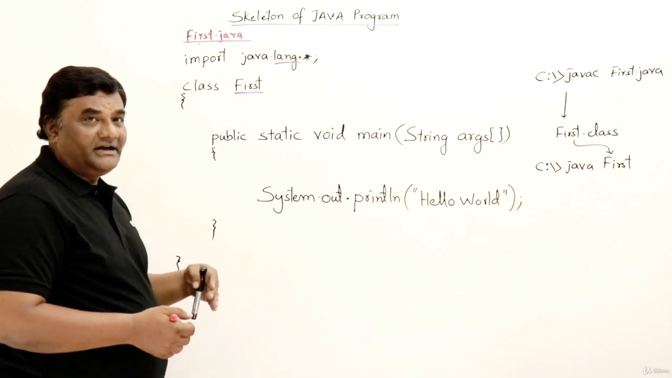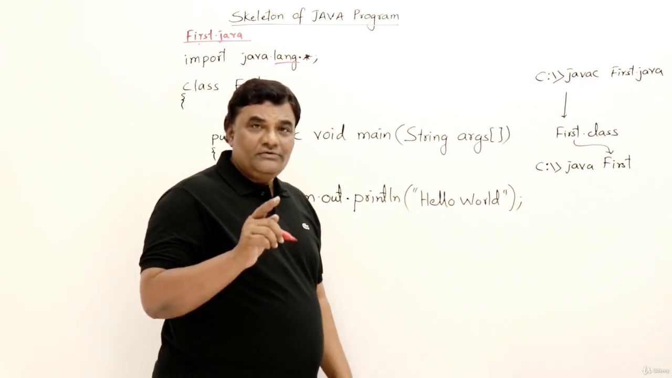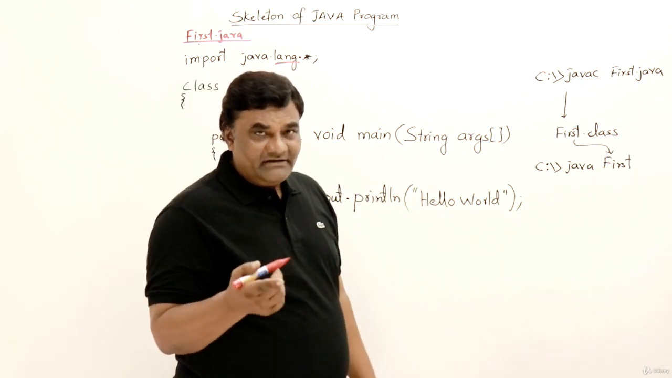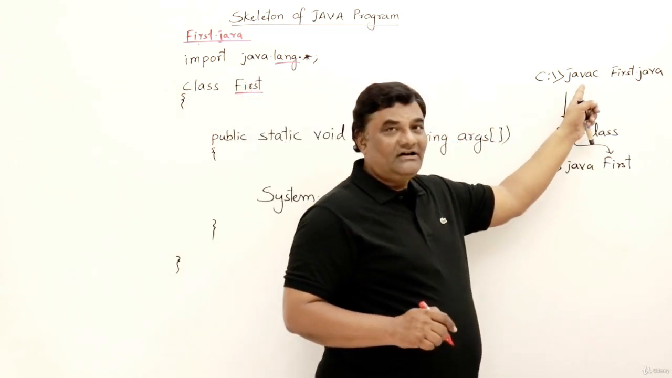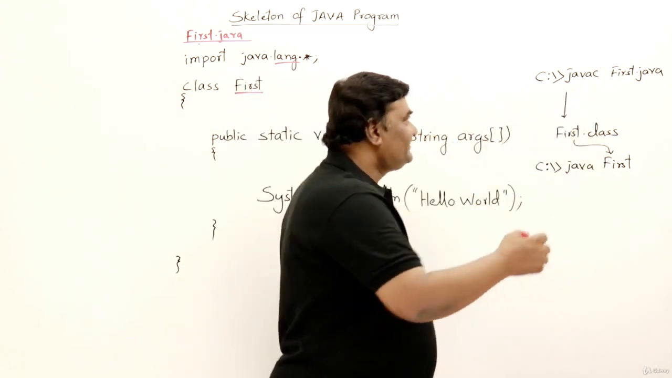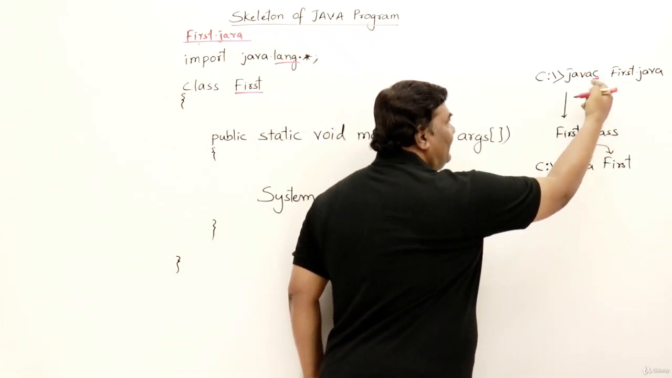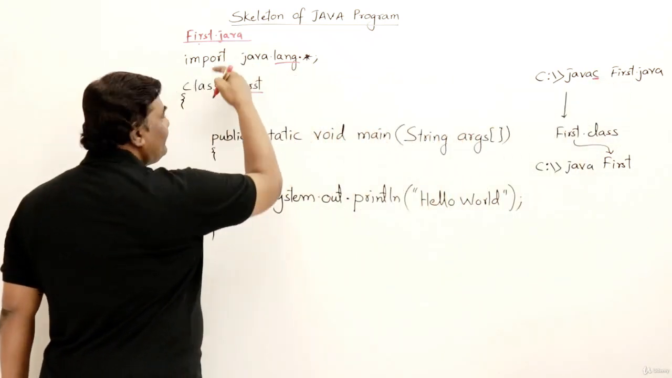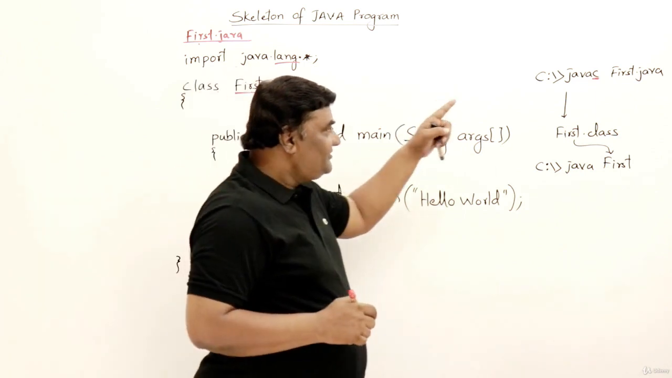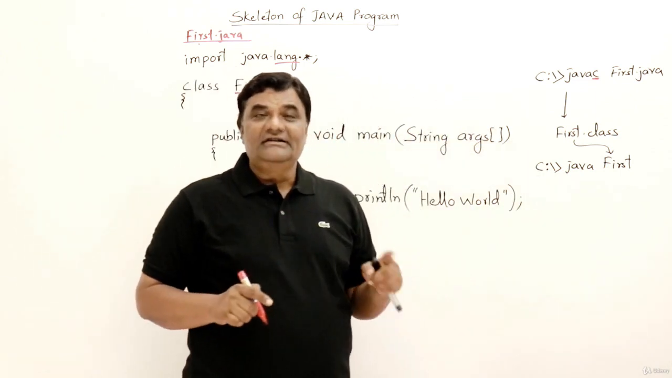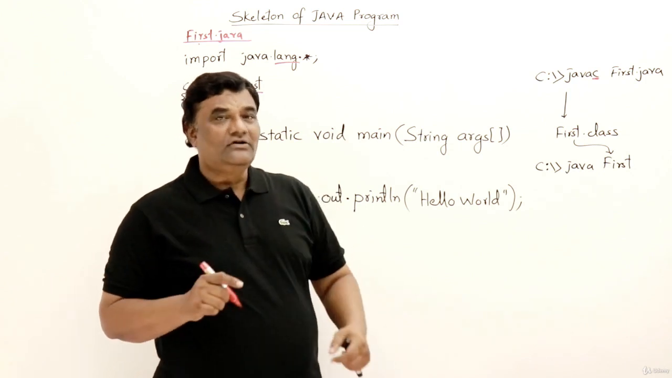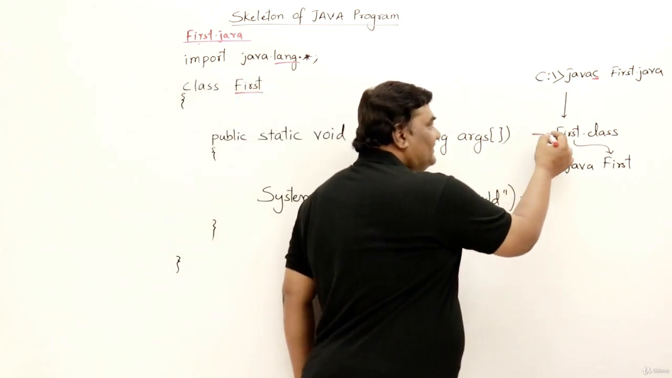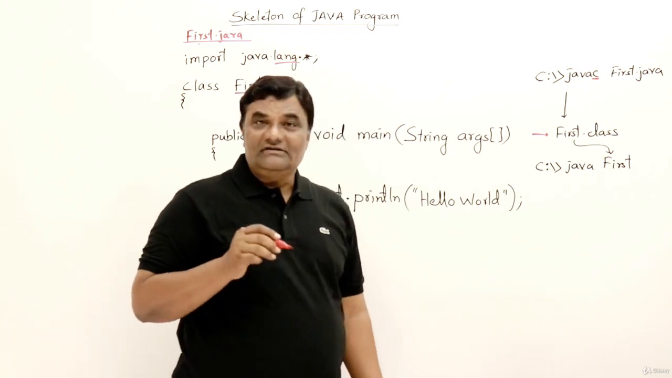Now, how to compile and run? If you are doing it from the command prompt, that is one method for compiling and running the program. From the command prompt, you have to call the Java compiler. javac means Java compiler, and you give the file name. The compiler will check the program. If it is error free, then it will generate bytecode, and it gives a separate file called first.class.